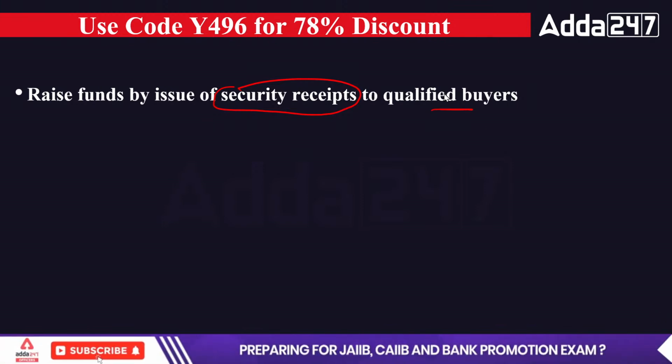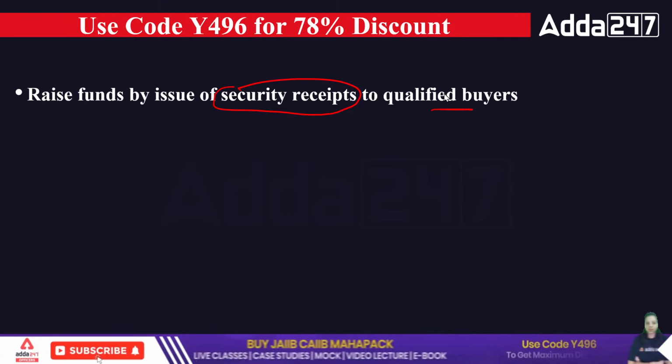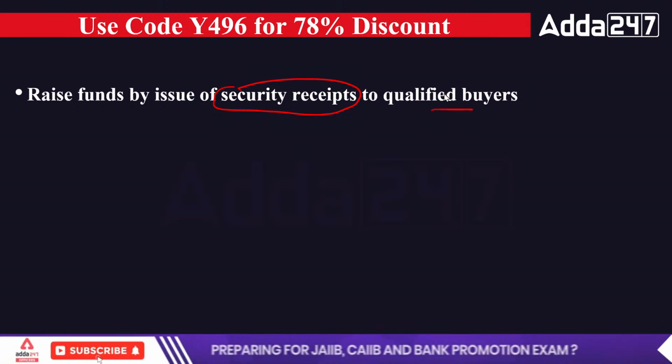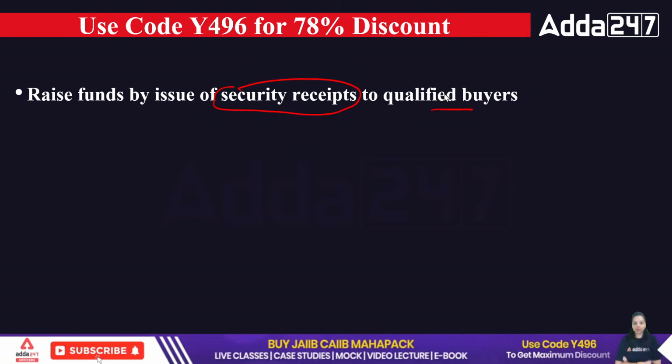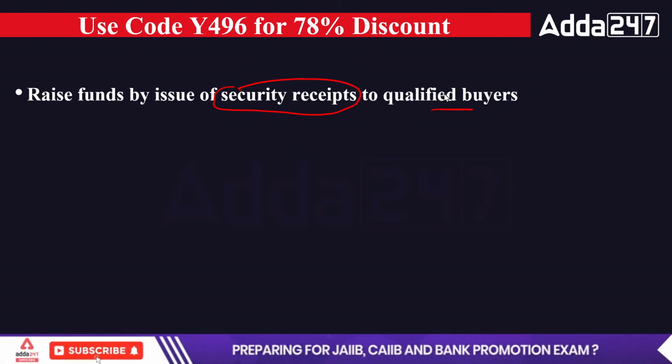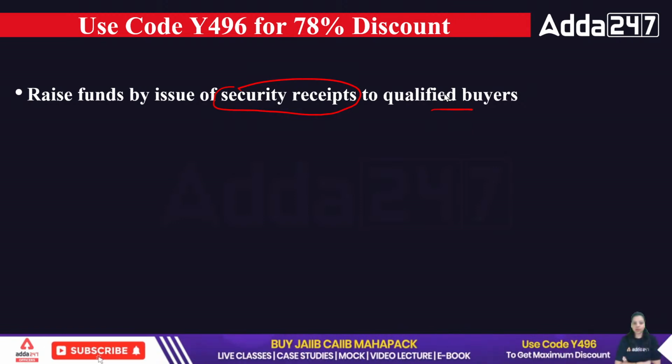So a security receipt is a type of proof, I can say, of a right or title or interest in the financial asset that was bought by the ARC. Apart from that, the security receipts issued by ARC are backed by the impaired assets only. So whatever security receipts ARC is issuing will be backed by the impaired assets only.